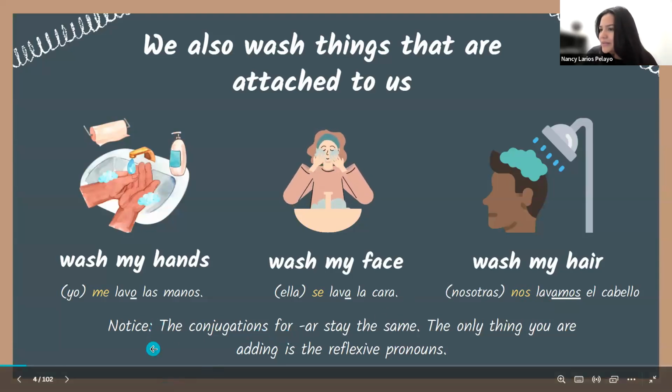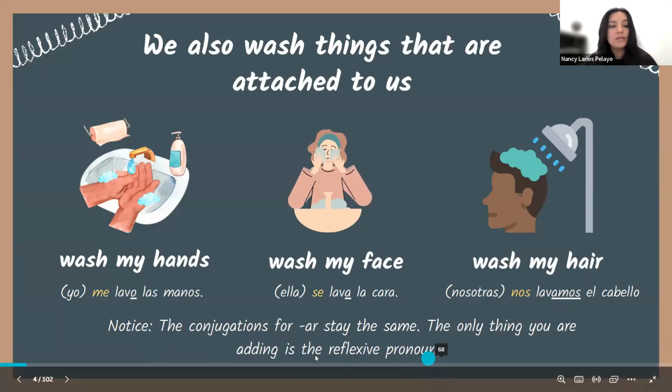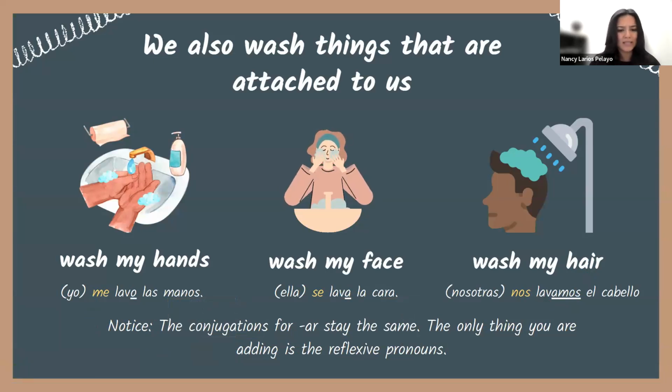Entonces, what do we notice? We notice that the conjugations for AR stay the same, ¿sí? Lavo, lava, lavamos. The only thing that we are adding is the reflexive pronoun. And in these examples, estos ejemplos, what are the reflexive pronouns? Right? Which ones are they?